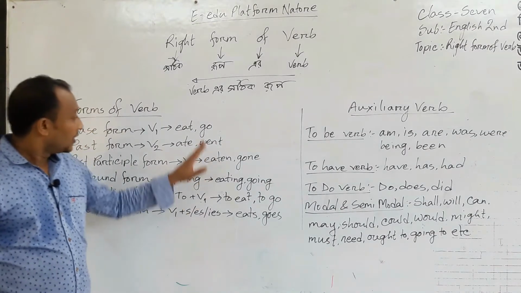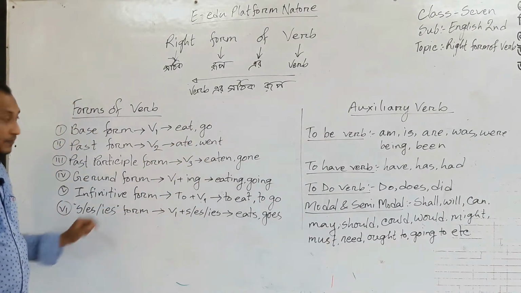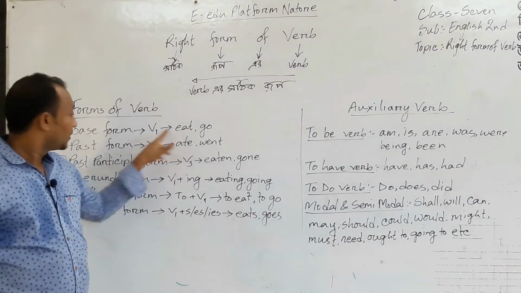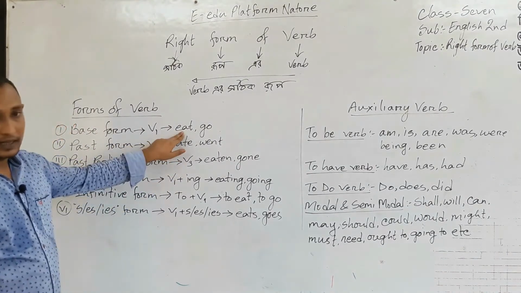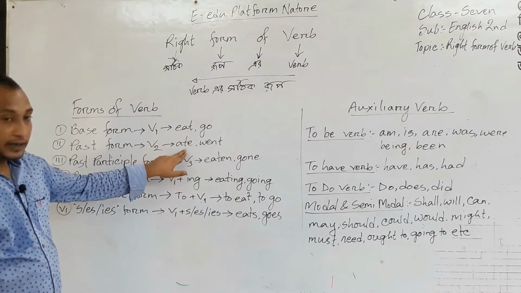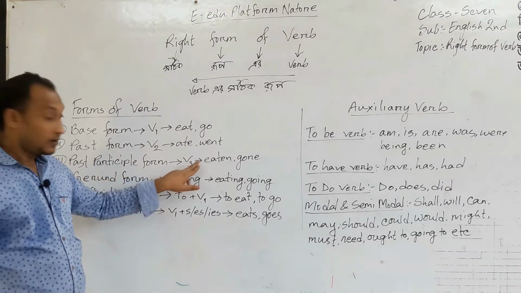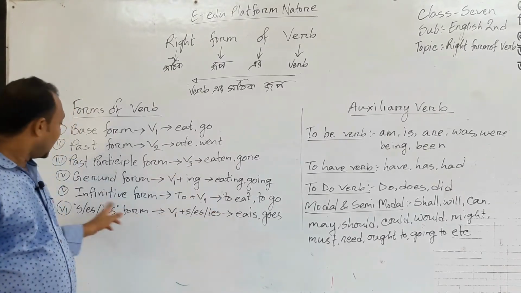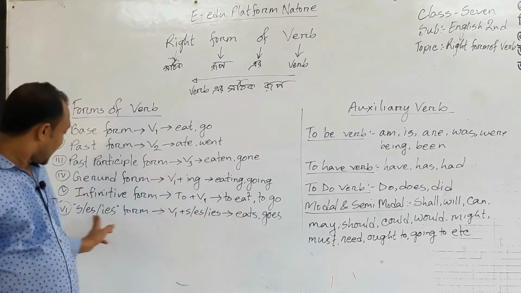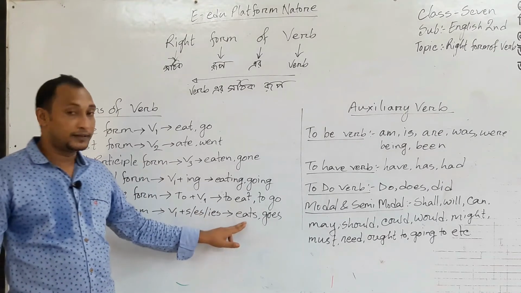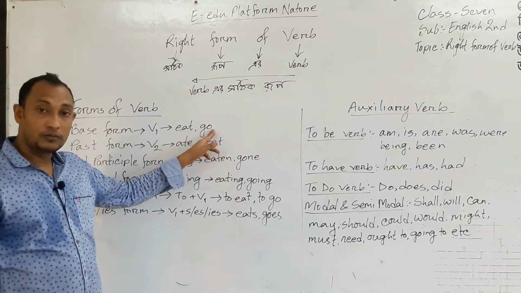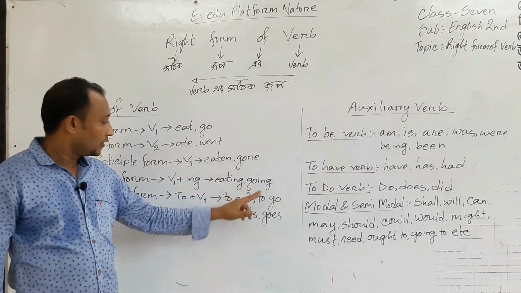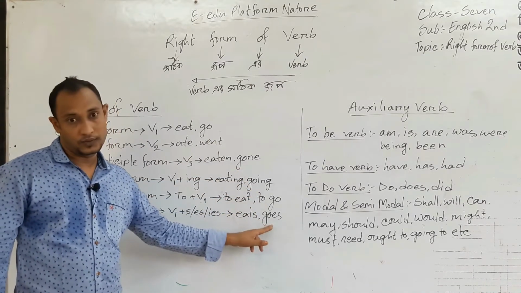This is called the added form. Now look at the example, eat. V1 or base form is eat, past form ate, past participle eaten, gerund form eating, infinitive to eat, s/es form eats. Another is go, went, gone, going, to go, goes.